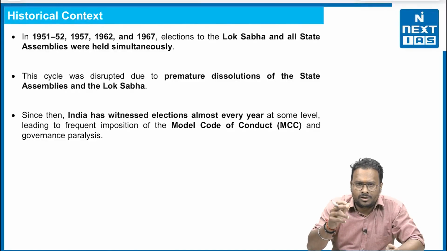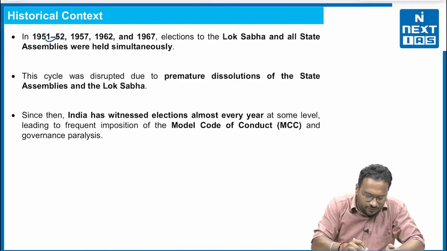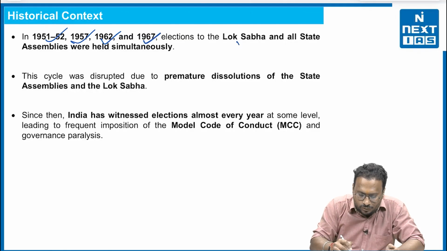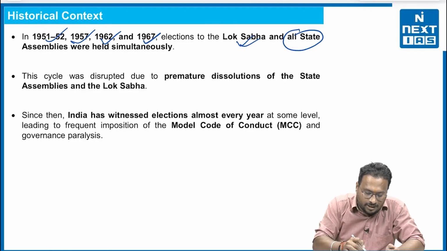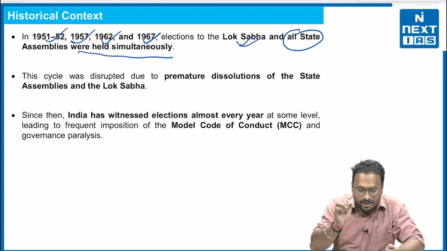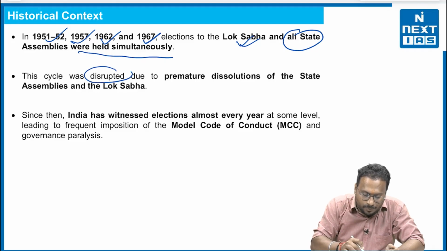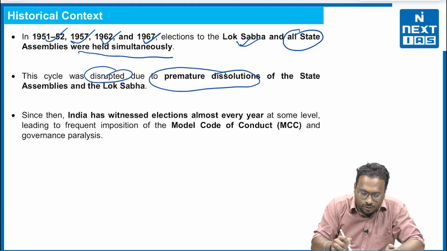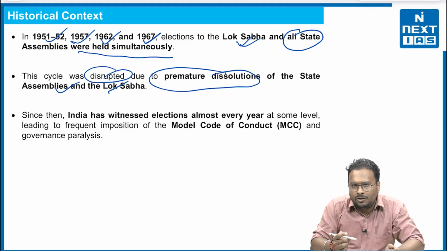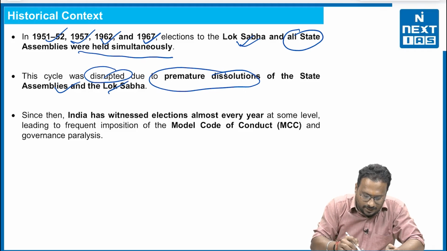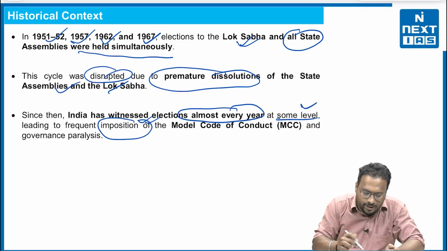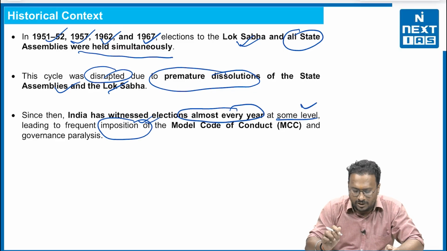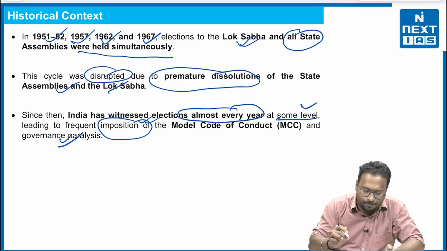Now, a little bit of historical context. For example, in 1951-52, 57, 62, 67, elections to the Lok Sabha and all state assemblies were held simultaneously in India. This cycle was disrupted due to premature dissolution of state assemblies and the Lok Sabha afterwards. Since then, India has witnessed elections almost every year at some level, leading to frequent imposition of the model code of conduct and a governance paralysis.